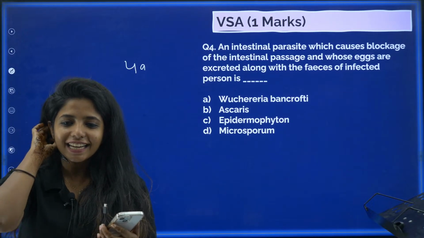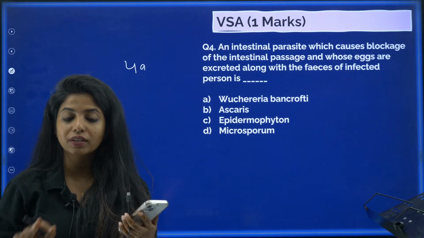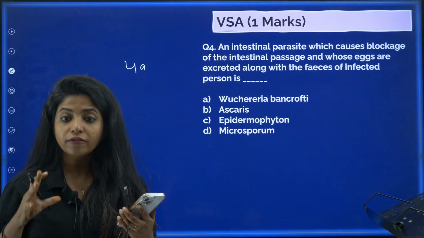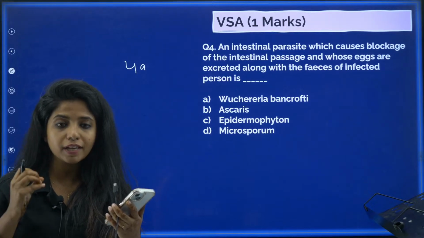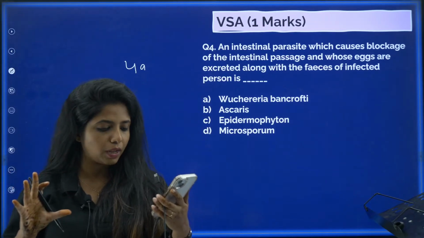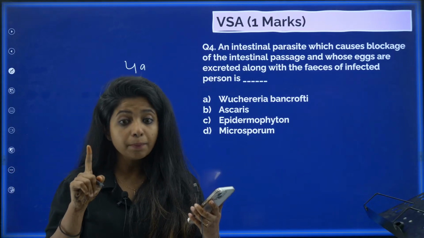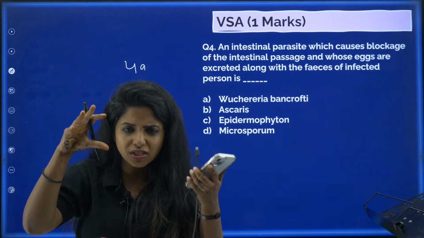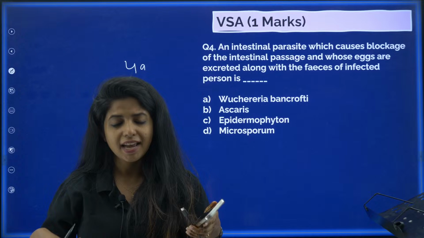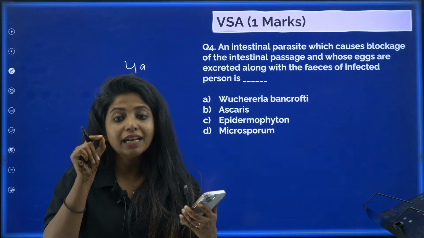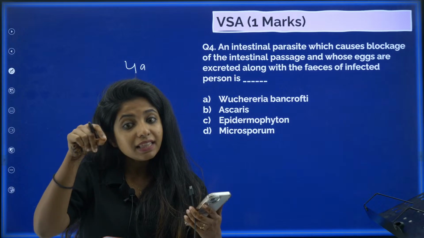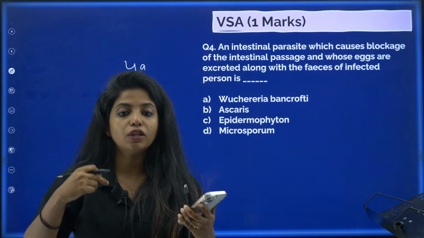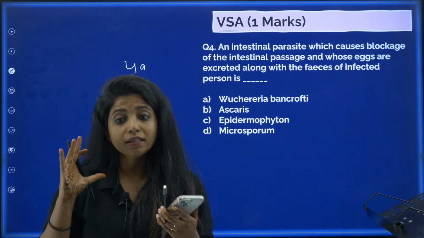Now, an intestinal parasite which causes blockage of the intestinal passage and whose eggs are excreted along with the feces of an infected person is. So, I'm going to explain this for anyone having a language barrier. Listen to me. There's one parasite that lives in the intestine. It causes blockage in the intestine. It just stays there and causes blockage. And later, it also lays eggs, and these eggs are excreted outside the human body with the feces. Now, what is this particular parasite?